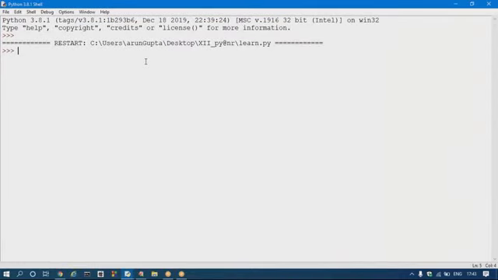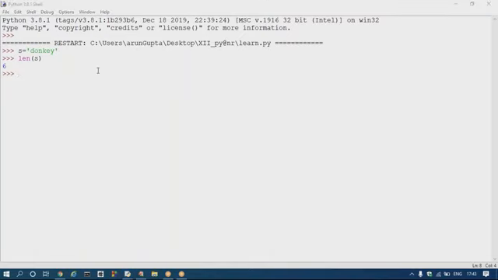Now one thing is here. String also provides an inbuilt function to check the length of a string. Let's suppose I am taking s equal to donkey, and I'm taking len of s. So what will be the output? It is 6, because the index starts from 0, 1, 2, 3, 4, 5. If you count from 0 to 5, the total count will be 6. So it will return the length of the string.